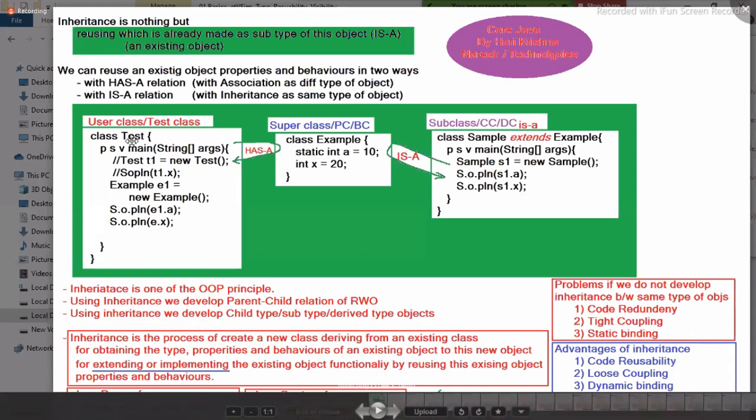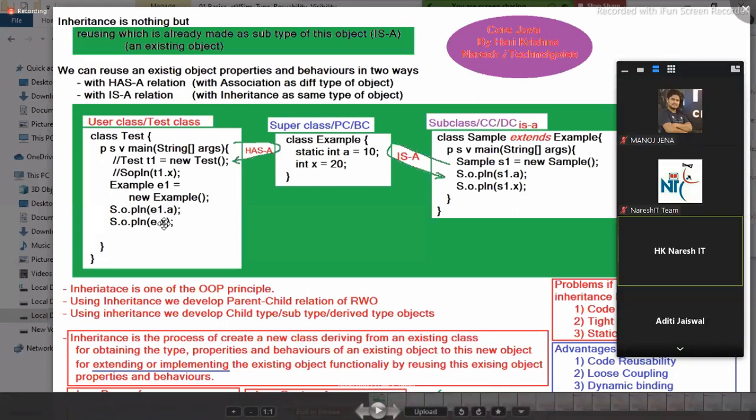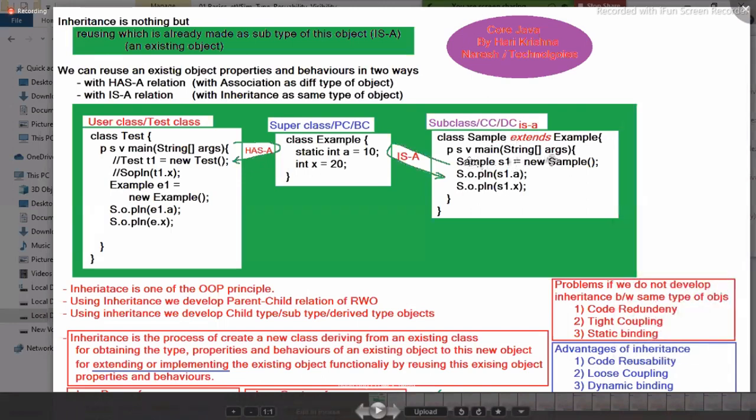Two ways. Can I use the test class reference? No. You use example e1 equals new example class object, create and access. That is the has-a relation. In the is-a relation, you write extends example, in the main method create the sample class object and access them. Now my question: if your target is just reusing these existing variables of the example class, why do I need to write my class as a subclass of example? Why can't I directly create an example class object and access?